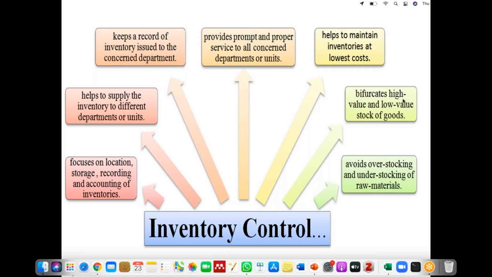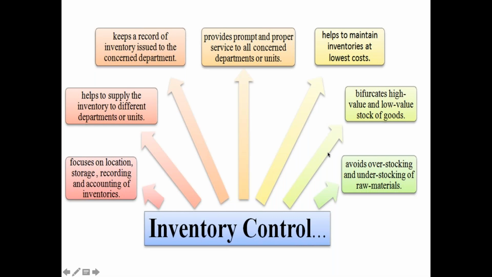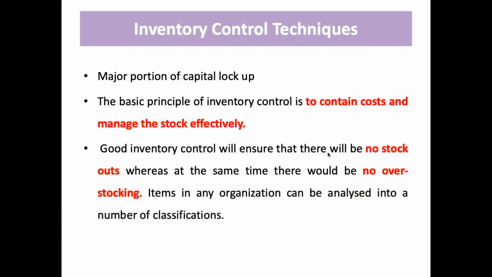So it bifurcates high value and low value stock of goods, and plus it avoids overstocking and understocking of raw material. Basically, those who like management will be interested in this topic because it's an interesting topic, and we are only concerned with health management, but the MBA people go into a lot of details of management. But for us, health management is enough. So for that, Sathe is there, Rajiv Bhalwar's book is there if you want to go into details. Otherwise, Pax and these slides are also enough for you all.